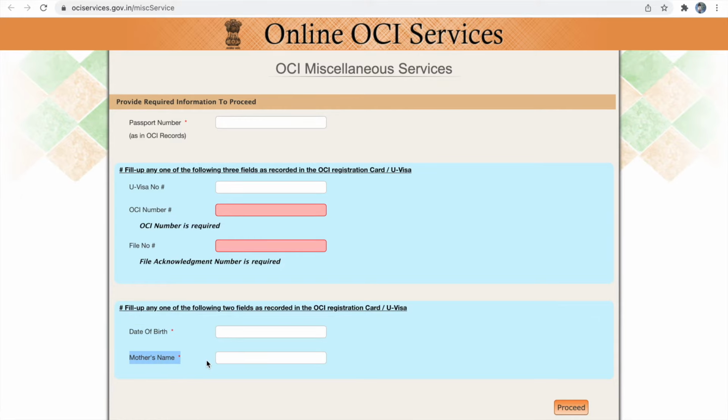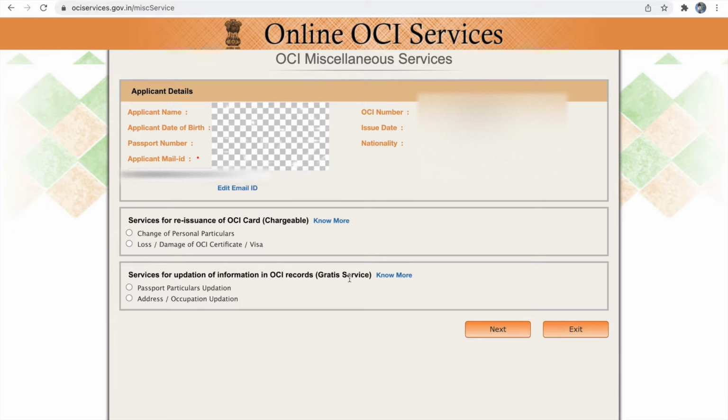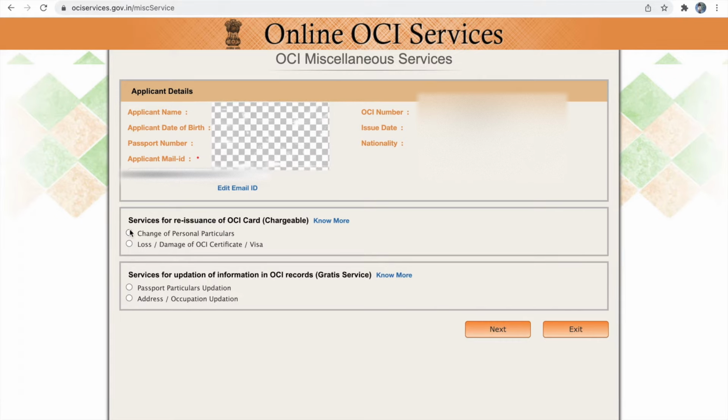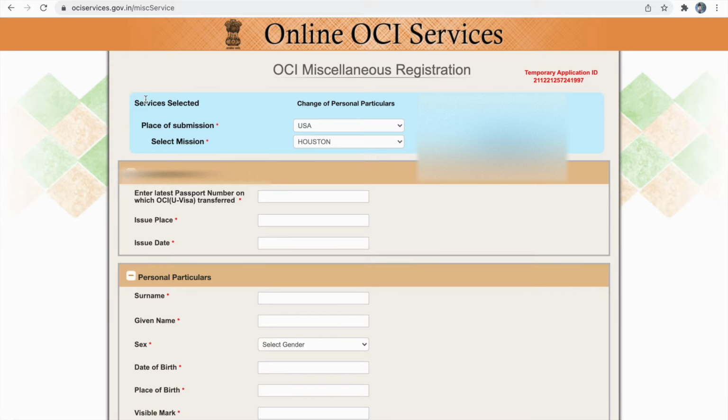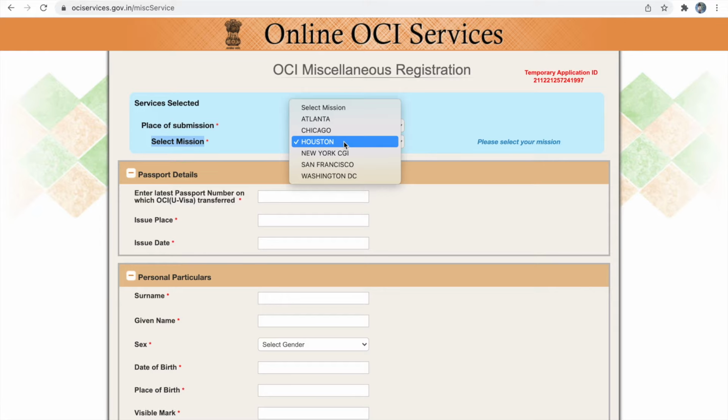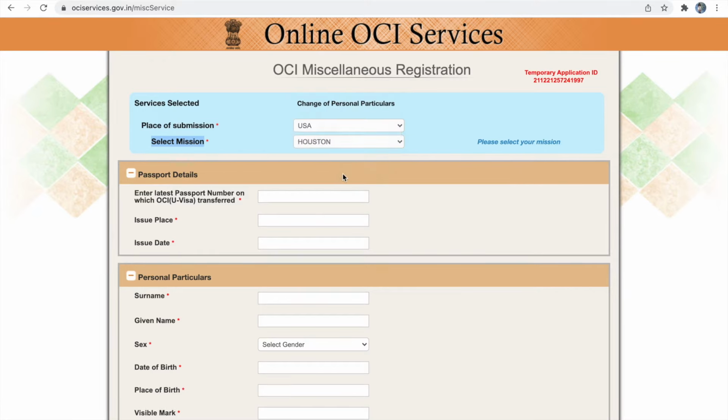So this will pull your OCA record from the OCA portal. Now the OCA record is being pulled. Now you have to choose the service you need. Since we are applying for OCA renewal, I am going to choose change of personal particulars. In this you have to select the place of submission and select the mission. Please choose the mission which is applicable to you. If your mission has changed from your previous OCA application, please choose the mission which is applicable to you now.